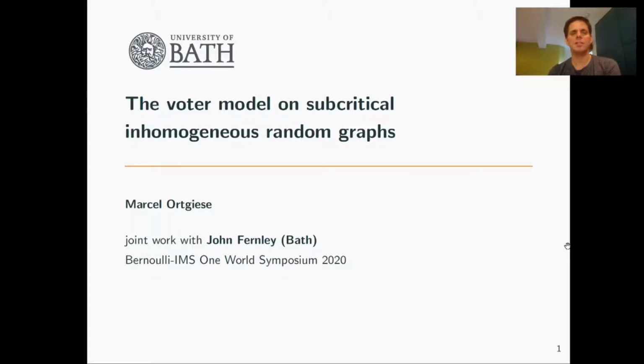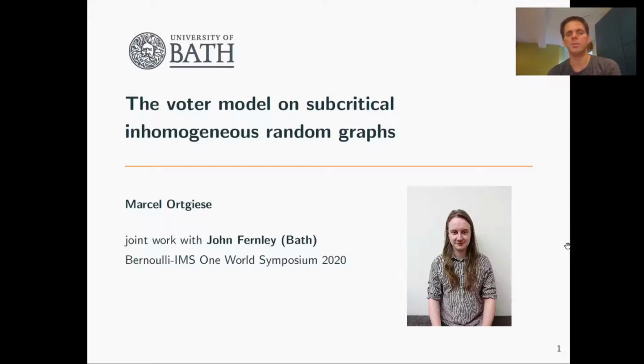Hi, in this quick presentation, I'd like to give you an overview of our paper, the Voter Model on Subcritical Inhomogeneous Random Graphs. This is joint work with John Fernley, who is a PhD student here in Bath.